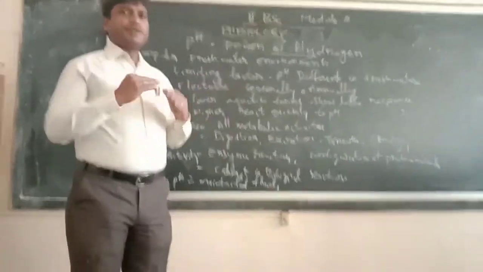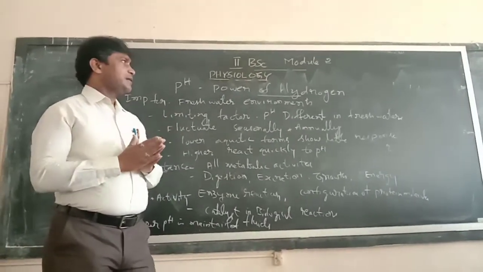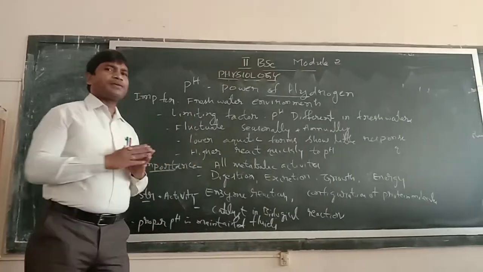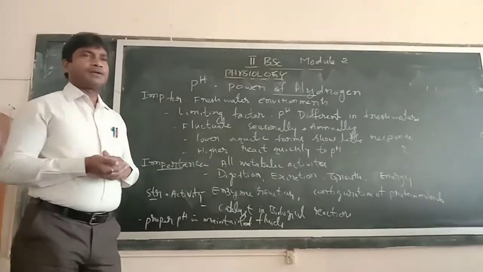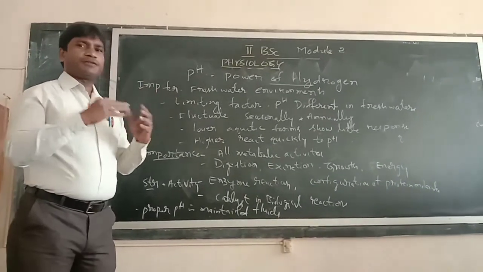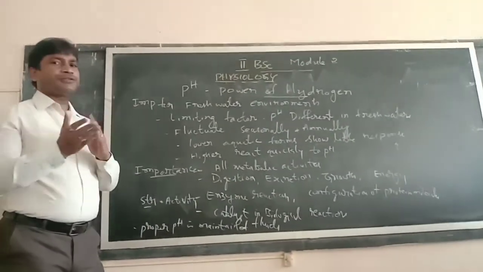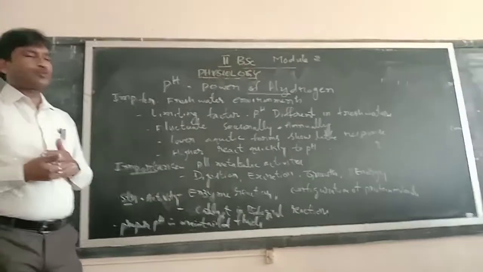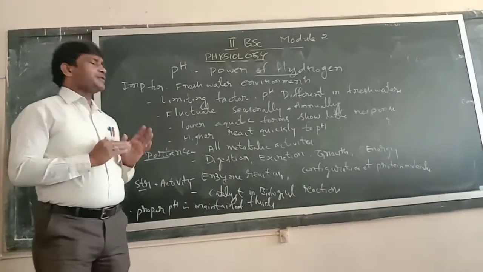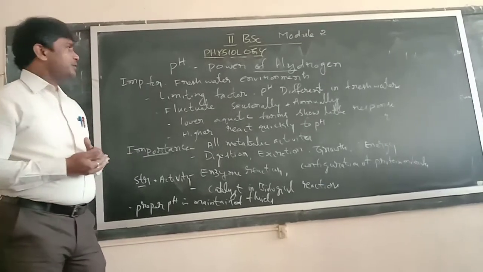In various parts of freshwater bodies the pH fluctuates or varies. So variation of pH is common in different freshwater bodies, maybe ponds and pools. If we find one particular pH in a pond, we are going to find variation in the pH in other freshwater bodies. Like that, pH variation is common in various freshwater bodies.